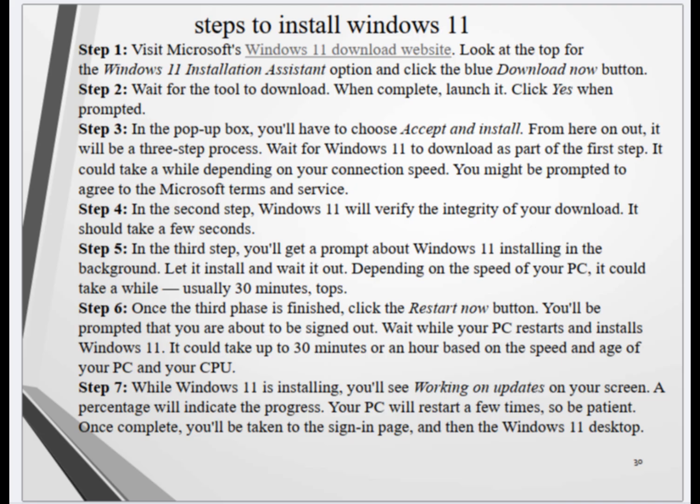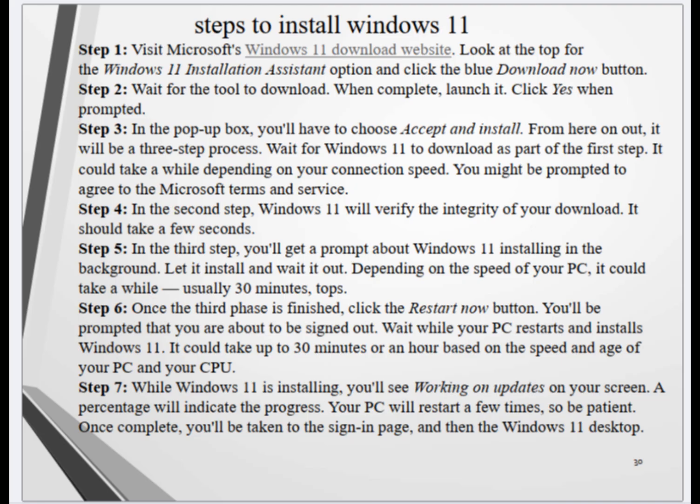Step 3. In the pop-up box, you'll have to choose Accept and Install. From here on out, it will be a 3-step process. Wait for Windows 11 to download as part of the first step. It could take a while depending on your connection speed. You might be prompted to agree to the Microsoft Terms of Service.